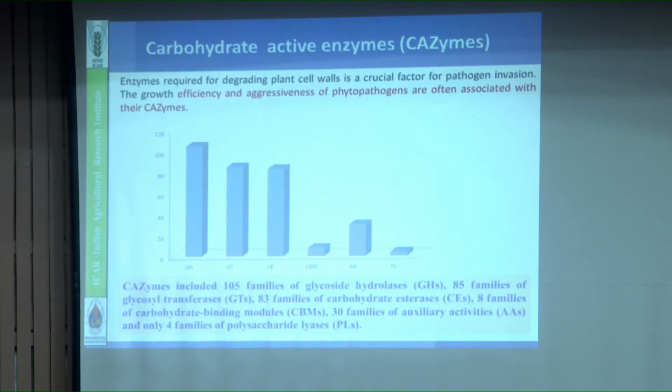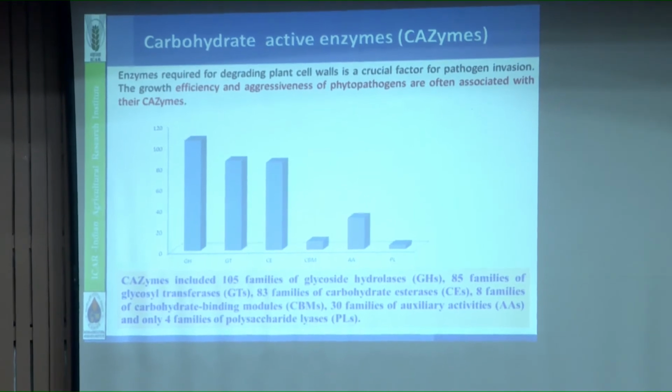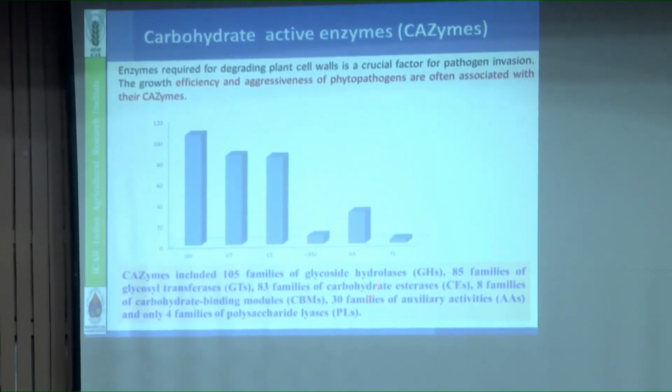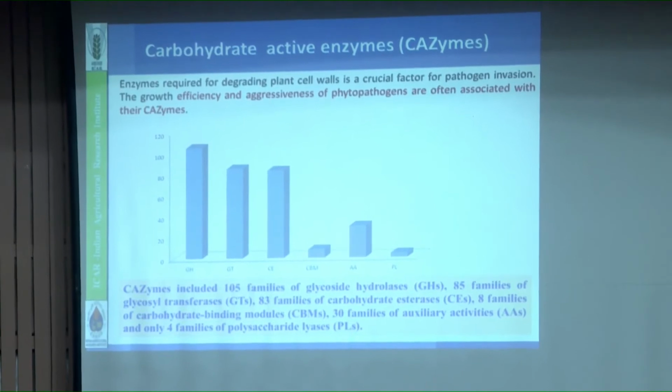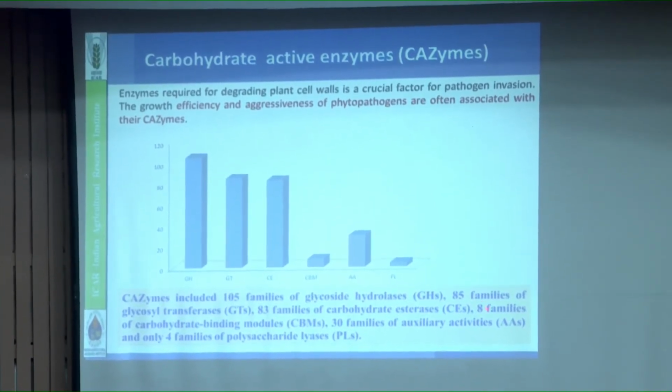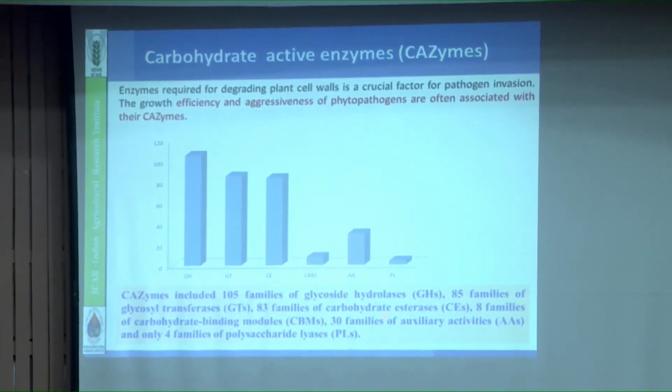Further, the carbohydrate active enzymes. These enzymes play a major role in the cell wall and are a crucial factor in pathogen invasion. The growth efficiency and aggregation of phytopathogens often depend on the CAZymes. So CAZymes also have a role in virulence. That's why we identified the CAZymes also. Here are different classes we identified: glycosyl hydrolases, glycosyltransferases, carbohydrate esterases, carbohydrate binding modules, auxiliary activities, and polysaccharide lyases.